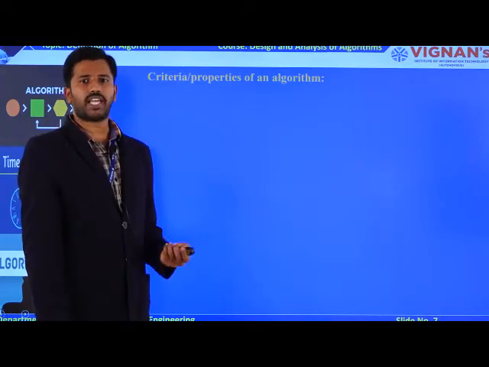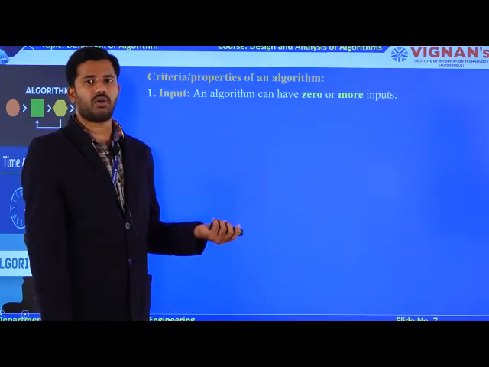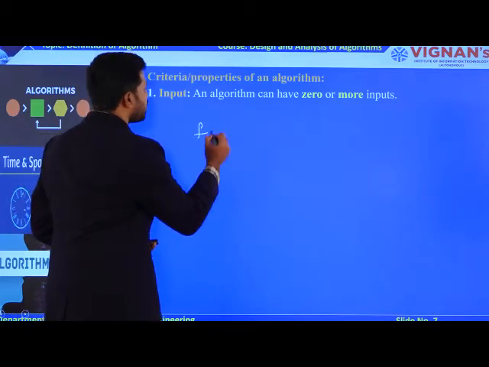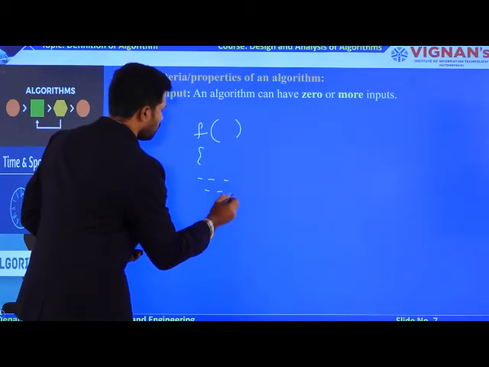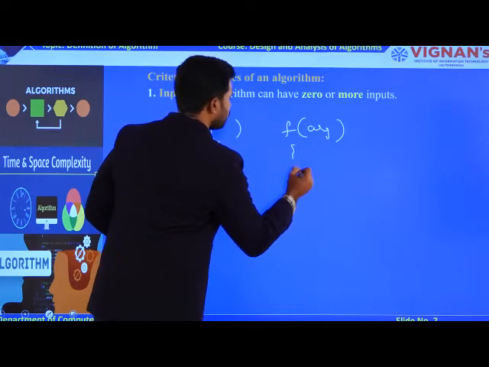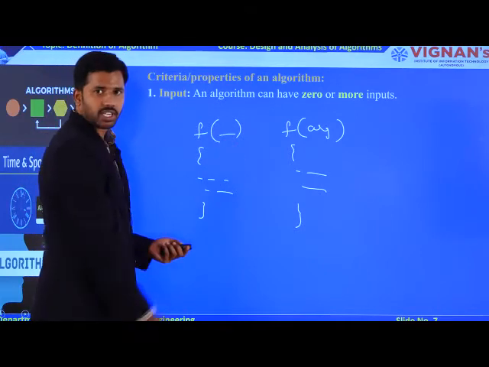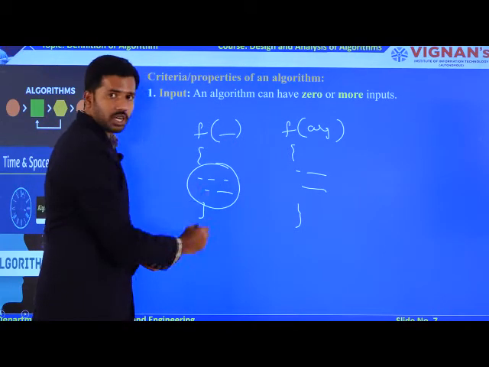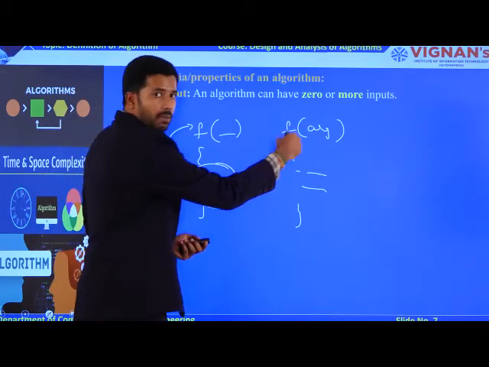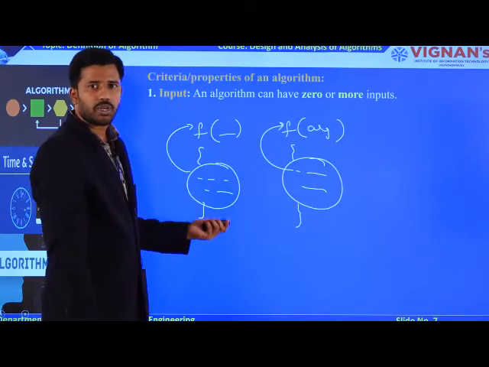The first property is input. How many inputs can your algorithm have? An algorithm can have 0 or more inputs, like your functions. In how many ways can I write a function? With no parameters, as well as with parameters. A function without parameters performs an operation without accepting any input. A parameterized function performs an operation by accepting some inputs as parameters.